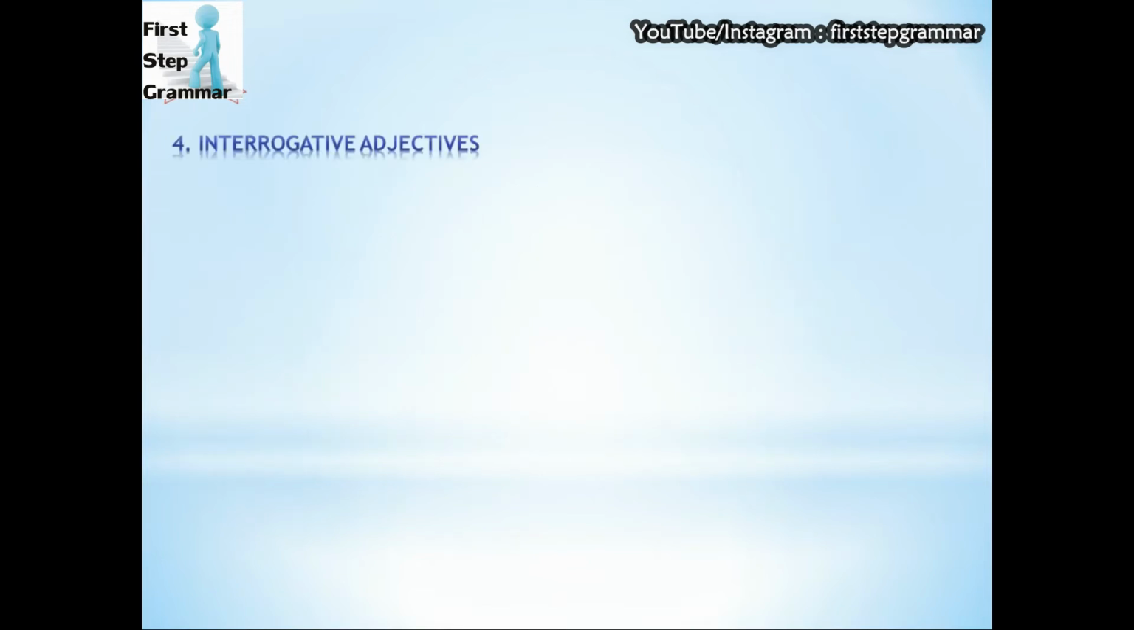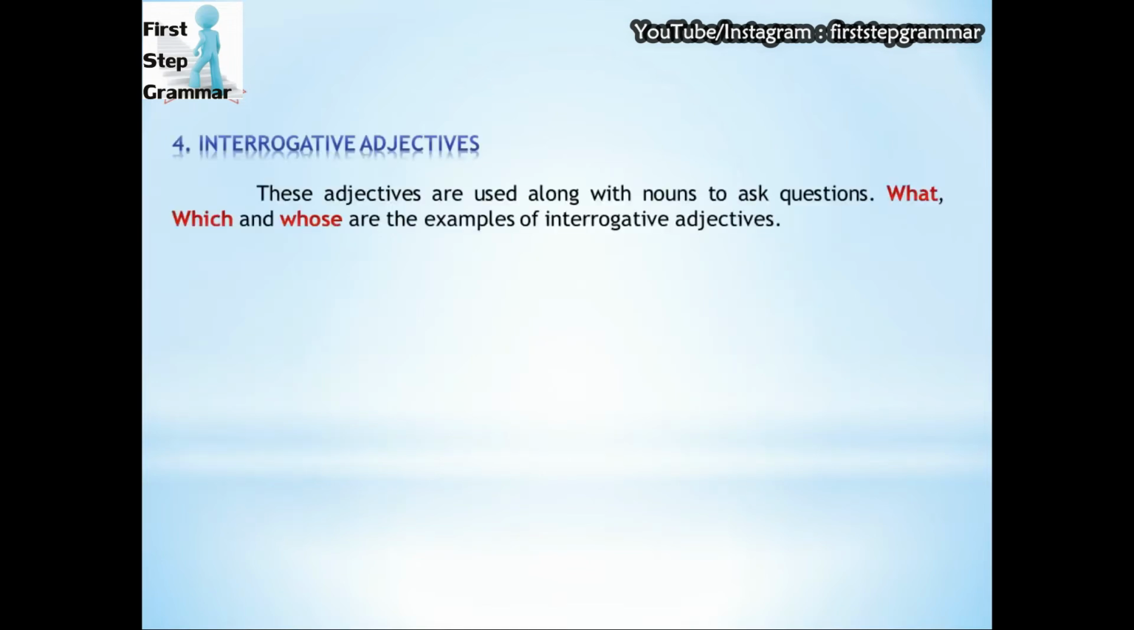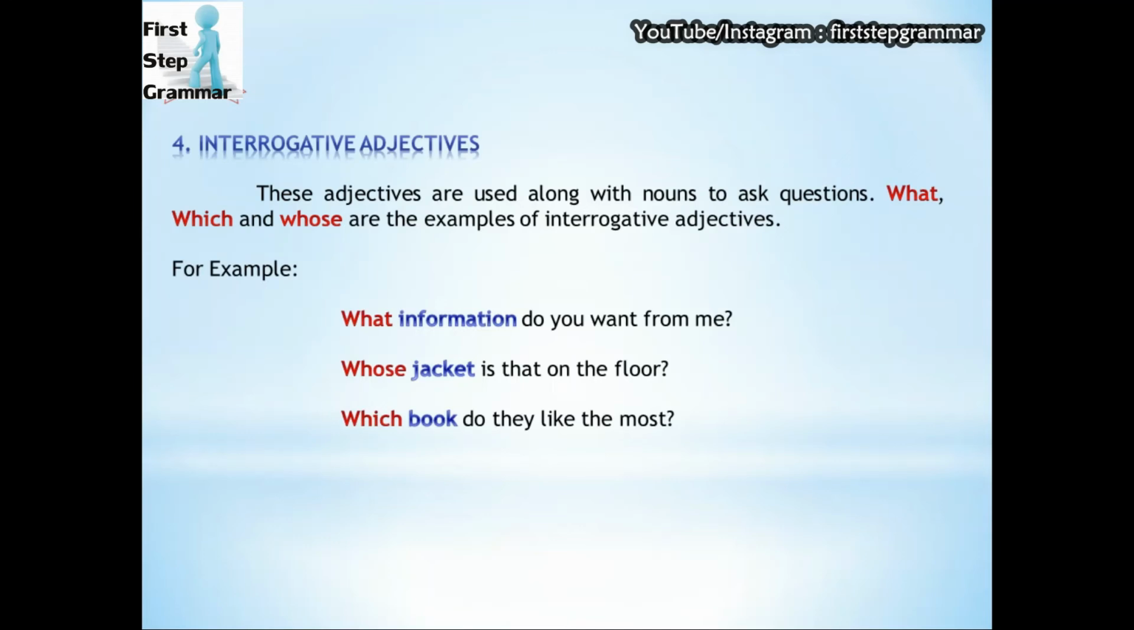The next type is interrogative adjectives. These adjectives are used along with nouns to ask questions. What, which and whose are the examples of interrogative adjectives. Let's see the examples. What information do you want from me? Whose jacket is that on the floor? Which book do they like the most? In these sentences, we can see that after interrogative words, we have a noun. That's why they are put in the category of interrogative adjectives.